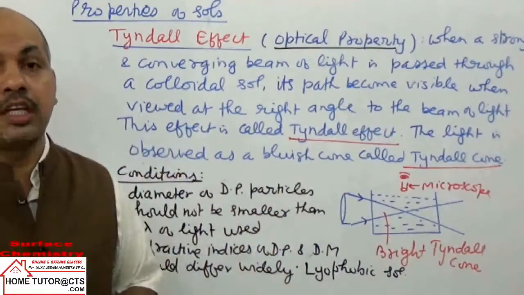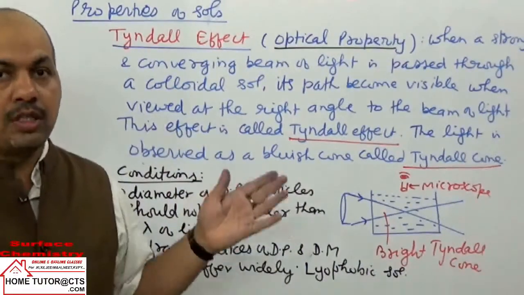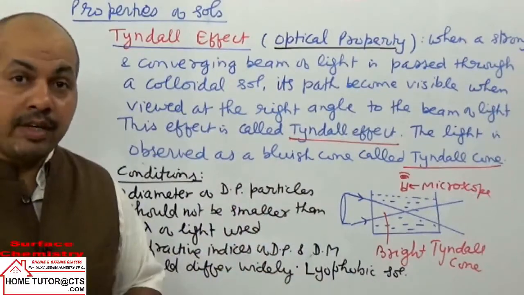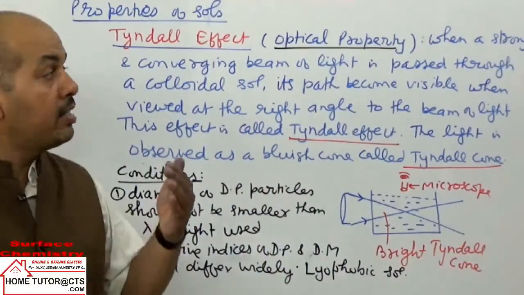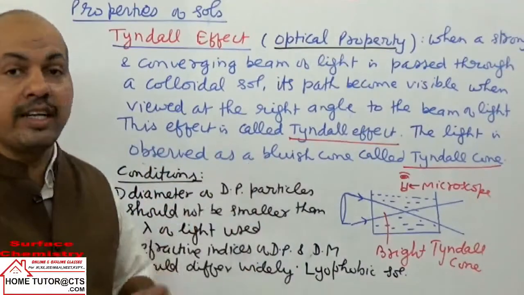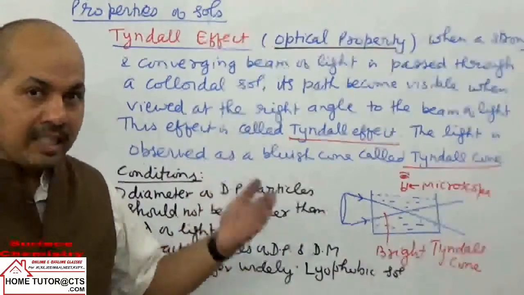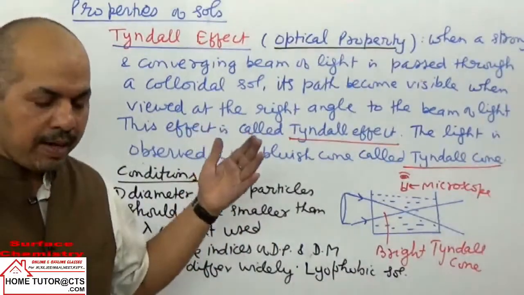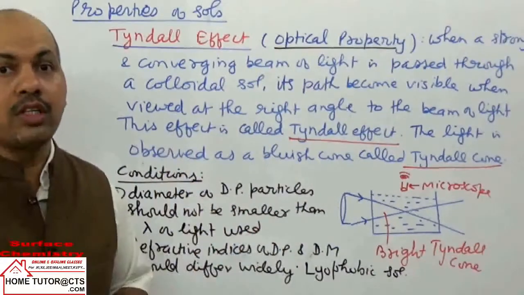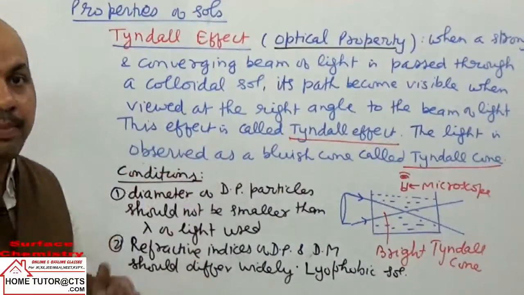3500 angstrom to 7500 angstrom. In that range is the range of visible light, whereas the size of the dispersed phase particle is in the range of 10 angstrom to 1000 angstrom. So light reflection is not possible; only the path of light is visible, not due to reflection. Now what actually happens here?